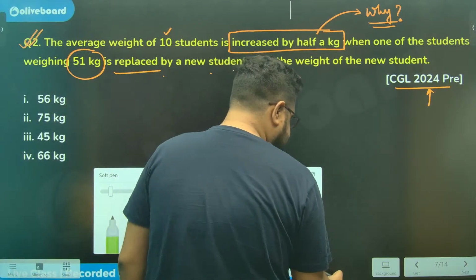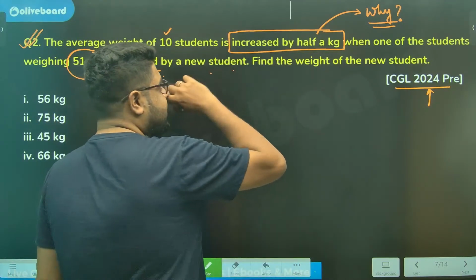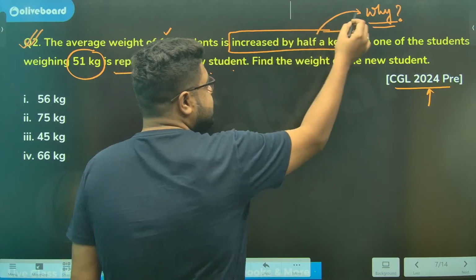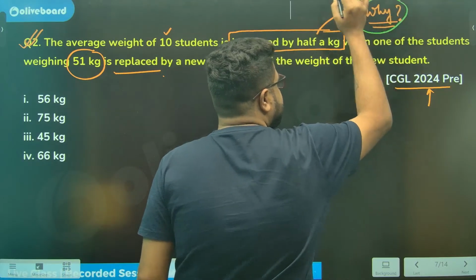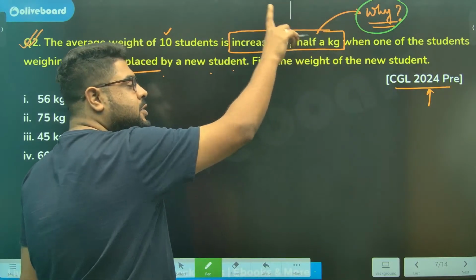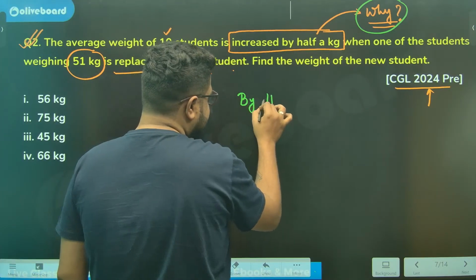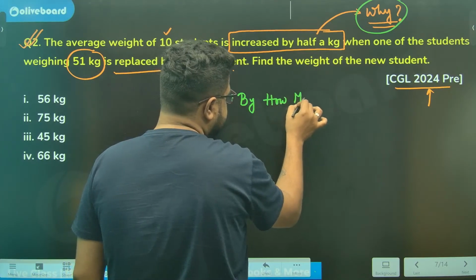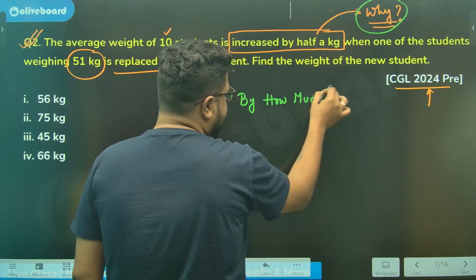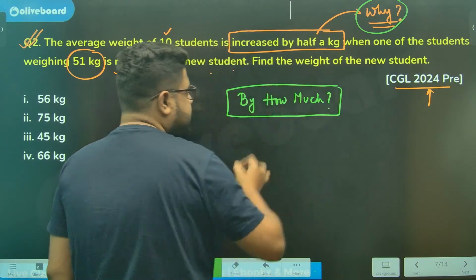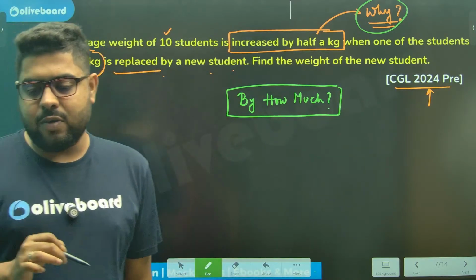Now the second question. Once you get the answer to this why, that the new student is heavier, the second question is: by how much? I'm not asking you to remember any formulas.